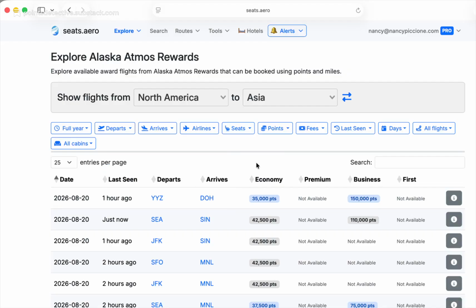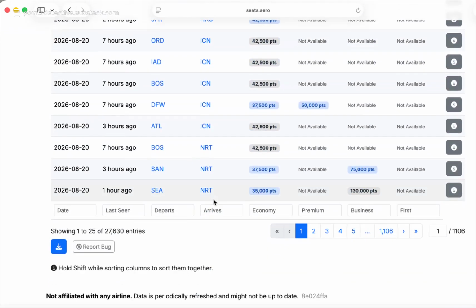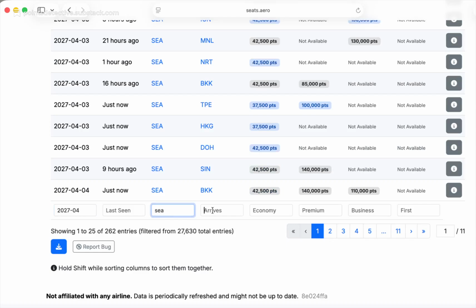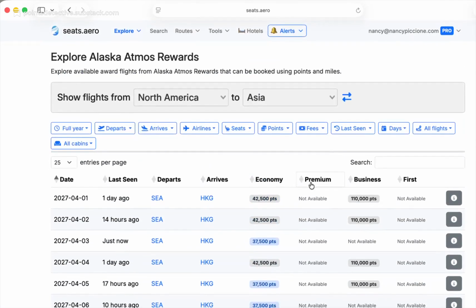Here's Toronto to Doha. That's not really that helpful for our purposes, but at the bottom here we're going to search for next spring. I'm going to start just by searching for April. Then I'm going to use their home airport, Seattle, and then we're going to try Hong Kong and see what comes up using only Alaska points.